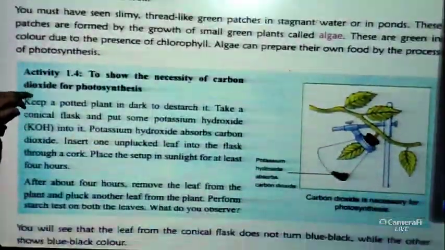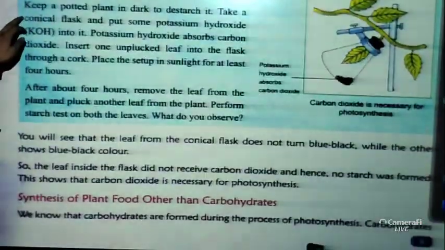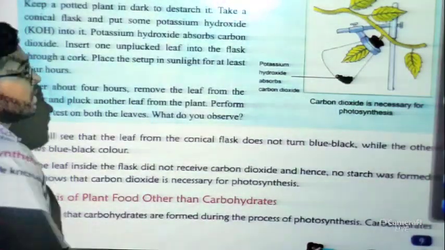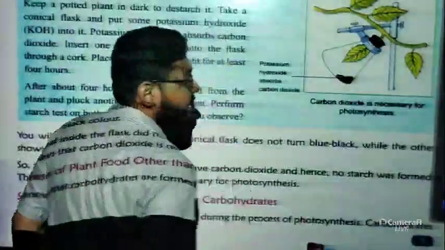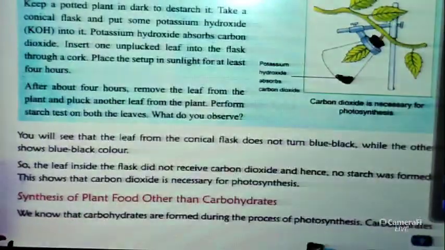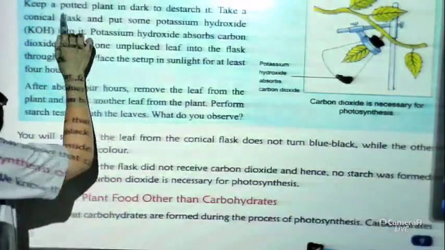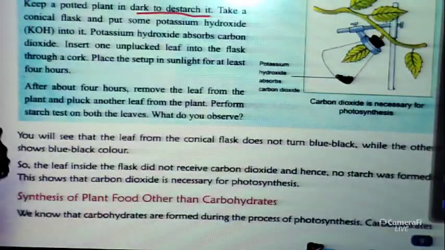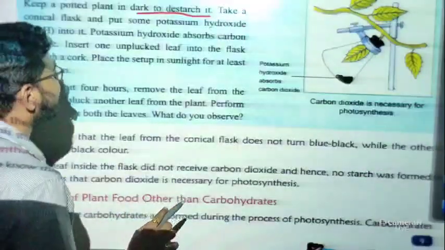Now one more activity is there. You can see here, to show the necessity of carbon dioxide in photosynthesis. This is also very important to show the necessity of carbon dioxide for photosynthesis. Just have a look: keep a potted plant in the dark to destarch it. That means we don't want the starch part.